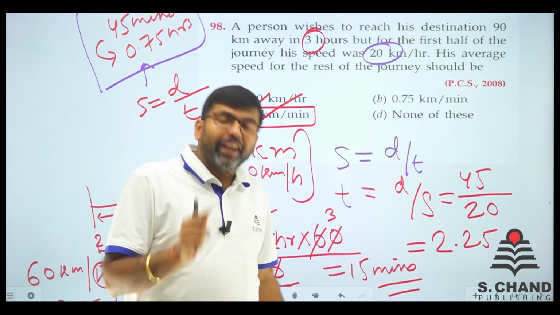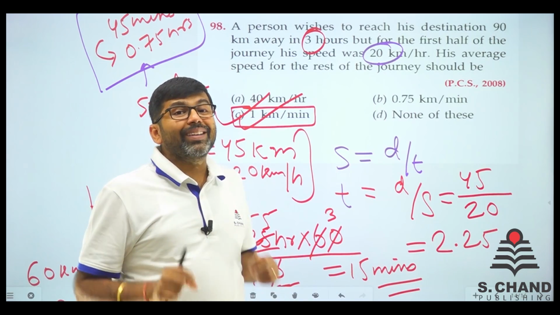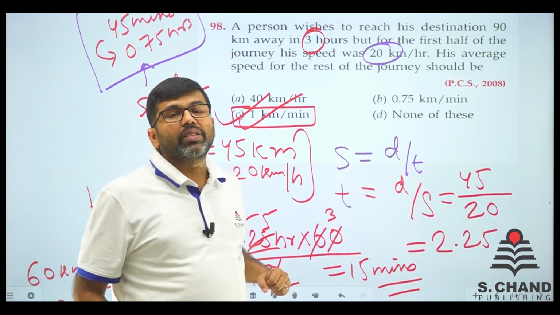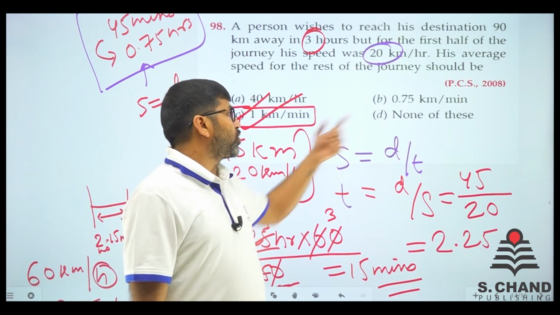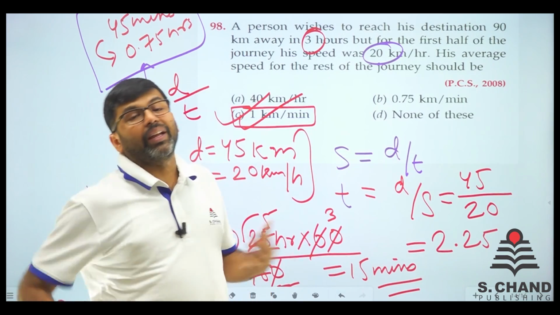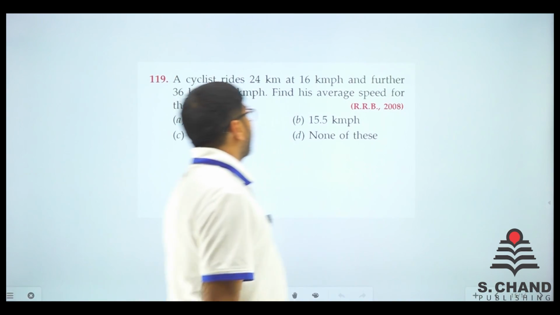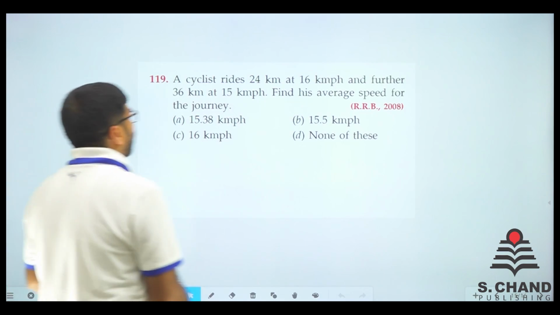So this is the way you need to do. You have to understand each and everything. अभी बहुत easy होता for none of these जाना, but there is option. Option को और अच्छे से अगर नहीं देखोगे, गड़बड़ कर जाओगे. We move on to the next question, everybody. Here we go. Question number 119.